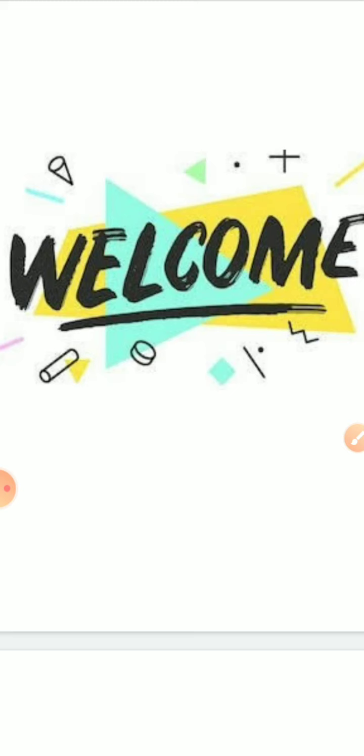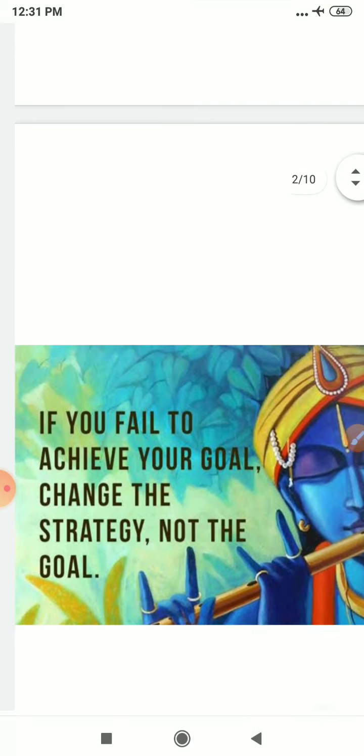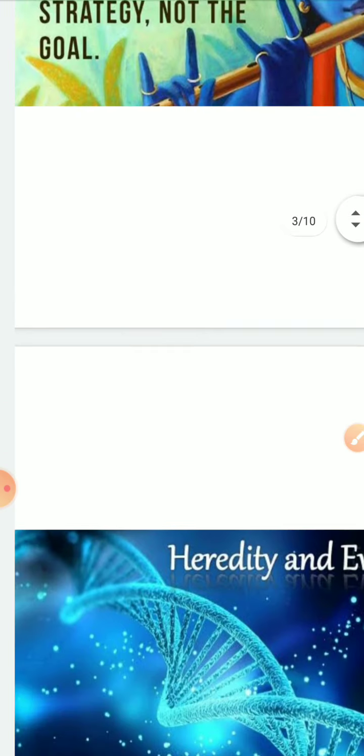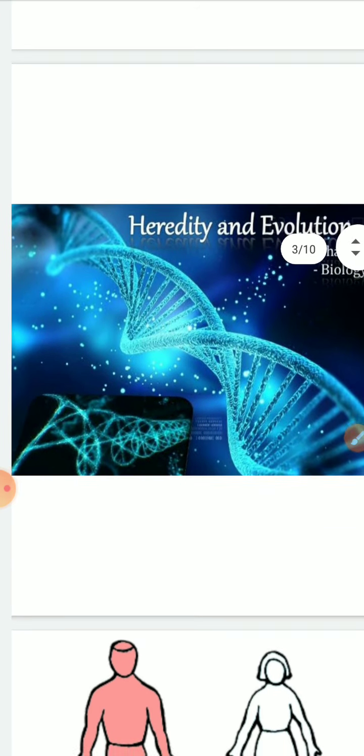Today we'll start with our new chapter, that is heredity and evolution. But before that, I would like to motivate you all with the beautiful sayings of Lord Krishna. Dear student, Krishna says that if you fail to achieve your goal, change the strategy and not the goal. I hope you've understood the deep meaning behind this beautiful thought. So with this, I would like to start with today's chapter, that is heredity and evolution.